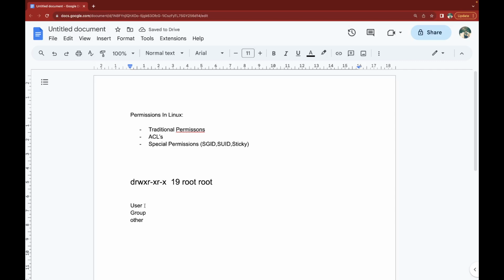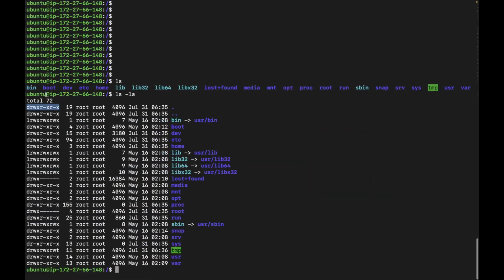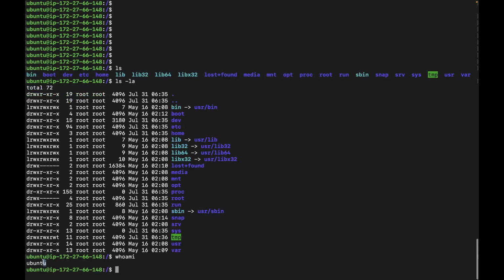A user is some kind of identity. For example, in this machine, Ubuntu is the user. If I type the whoami command, it gives me the name of the user.